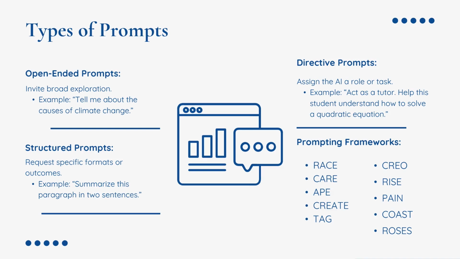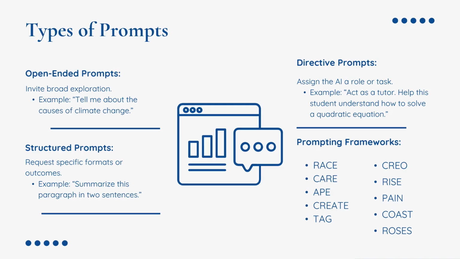Directive prompts assign a role. This adds a focus to the task. For instance, act as a writing tutor. Help a student revise a thesis statement. Structured prompts ask for specific format. For example, summarize this paragraph into 2 sentences, or turn these notes into a 5-question quiz. As you gain comfort with these types, you'll start to combine them, asking the AI to act as a tutor and also format something in a specific way.